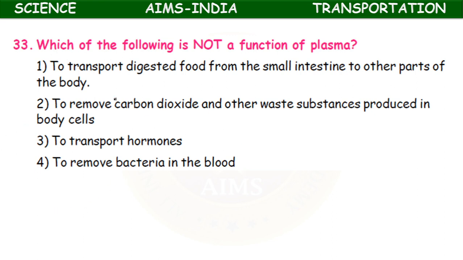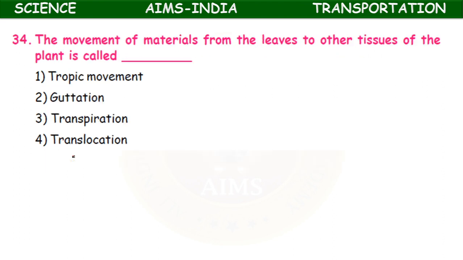So here the first statement is right, the second one is right, and the third one is also right. So this is the statement which is wrong, which is not the function of plasma. To remove bacteria in the blood is a function of white blood cells.